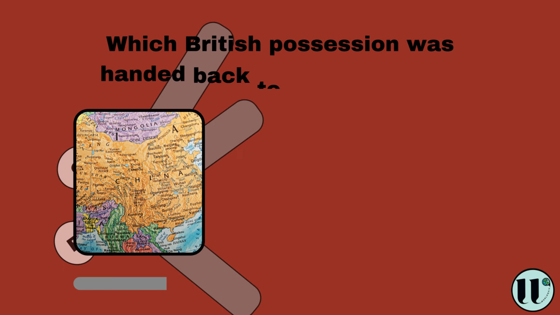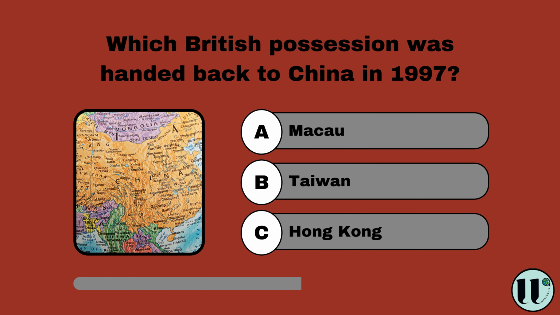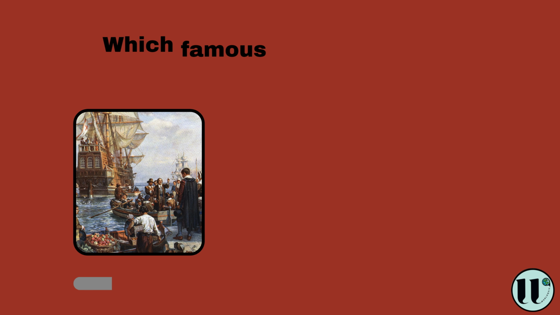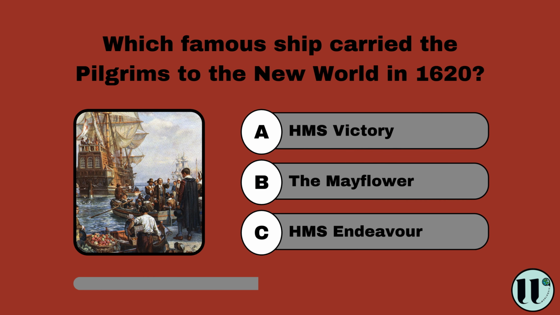Which British possession was handed back to China in 1997? Macau, Taiwan, Hong Kong. Hong Kong. Which famous ship carried the Pilgrims to the New World in 1620? HMS Victory, the Mayflower, HMS Endeavour. The Mayflower.